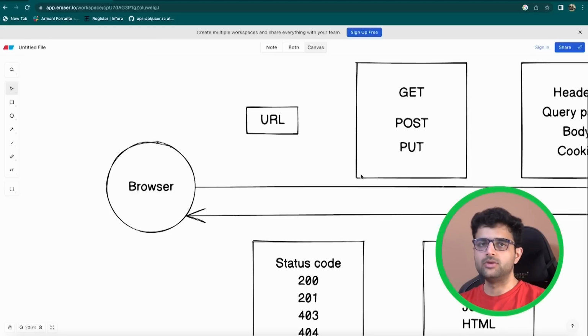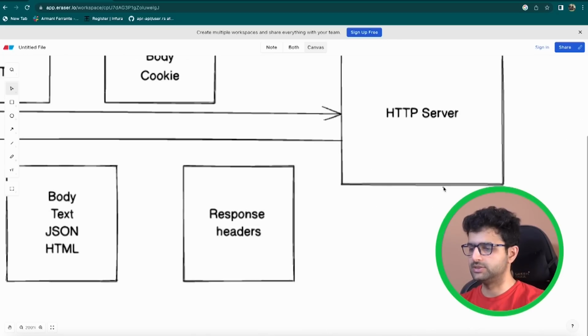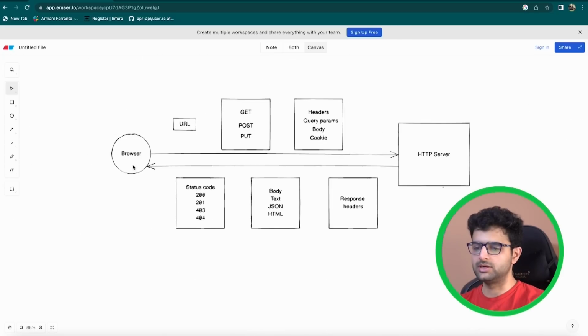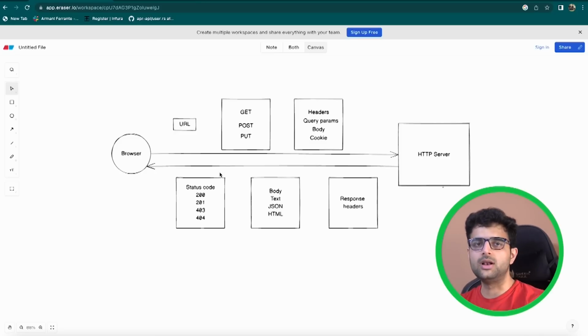So before we get into coding, I need to share some specifics around the HTTP protocol that I just told you about. As I said, we in the end need to make an HTTP server that you see here on the right, and our browser is what will interact with the HTTP server. If you look at any website, for example, Facebook, Instagram, or even ChatGPT, these are all running on some HTTP server and returning you some data from an HTTP server.